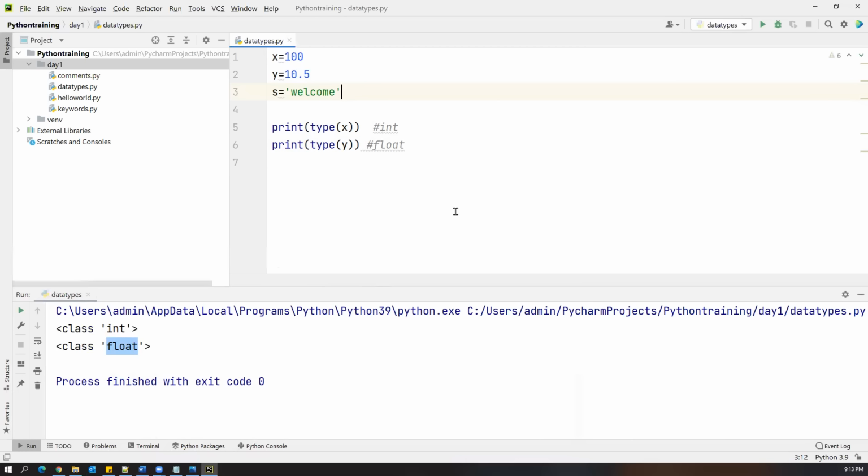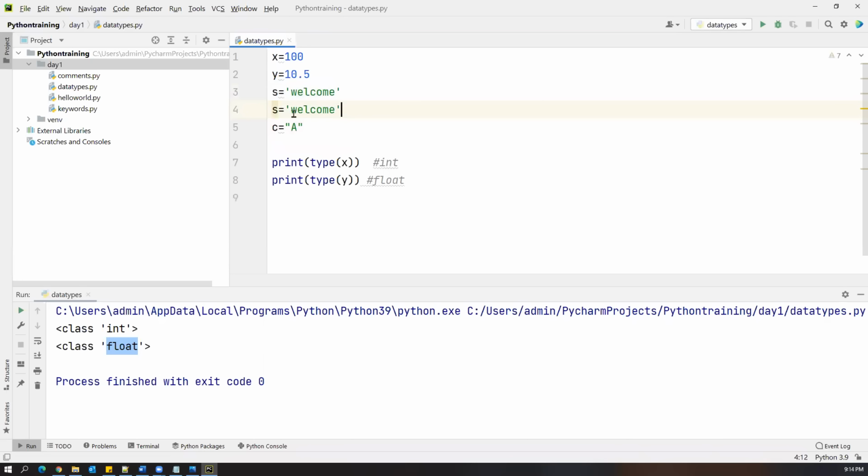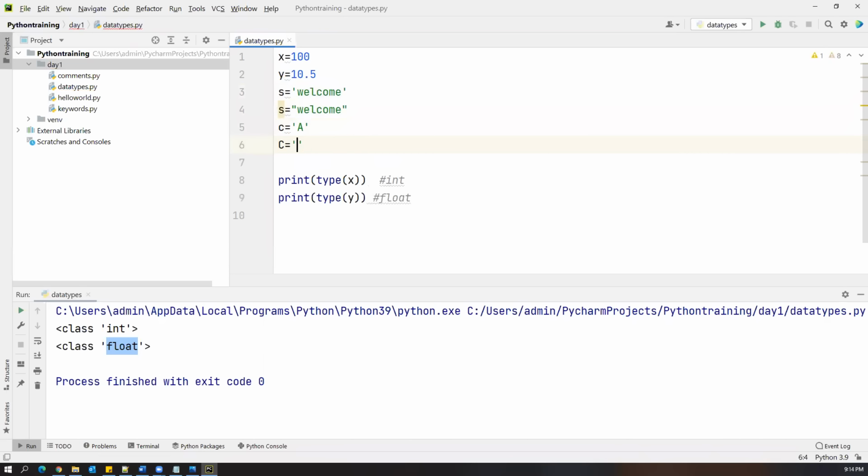But in Java, it is not like that. In Java, the char data type is different and the String type is different. Char we include in single quotations, and String in double quotations. Here we don't have that kind of thing, so we can directly specify the string in single or double quotations. Similarly, a character can be kept in single or double quotations. Anything is correct.